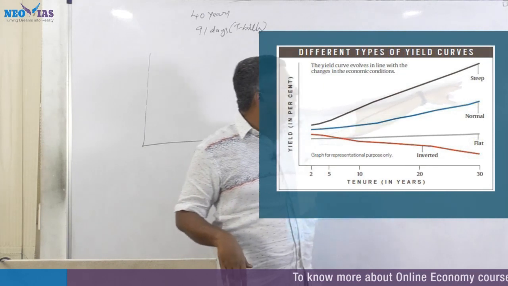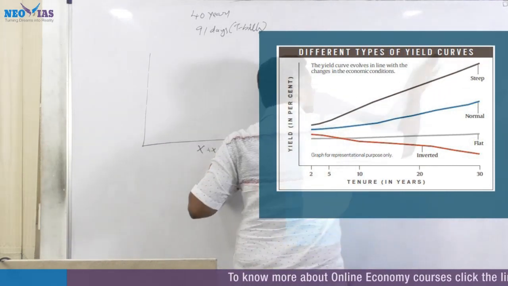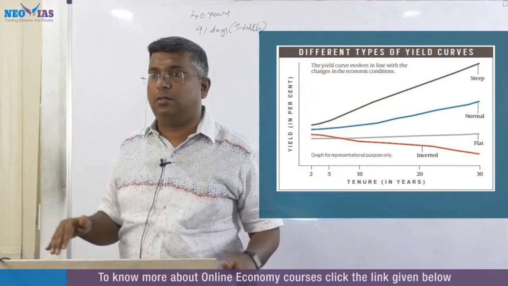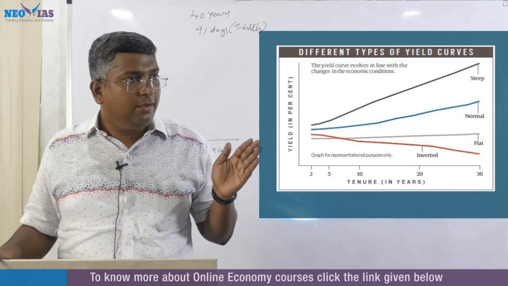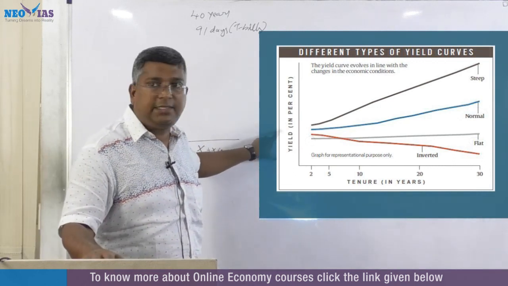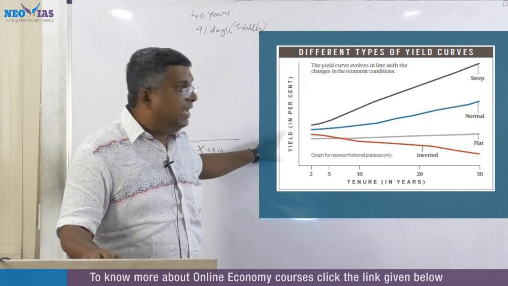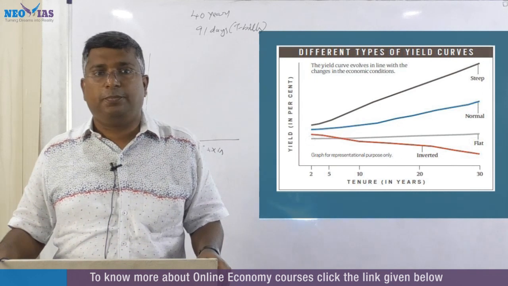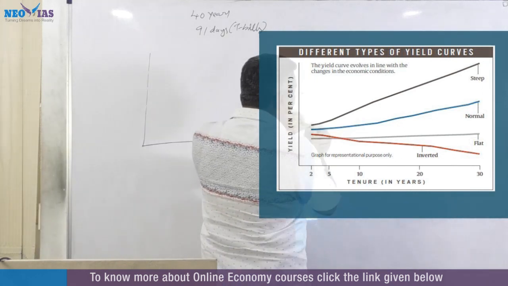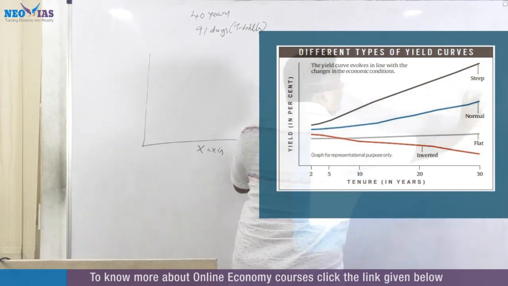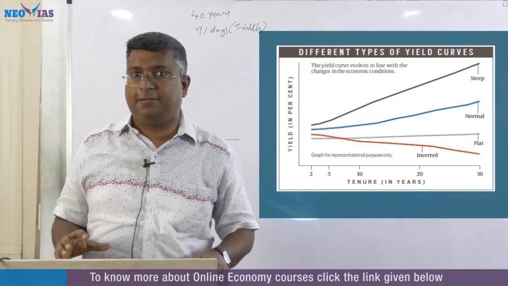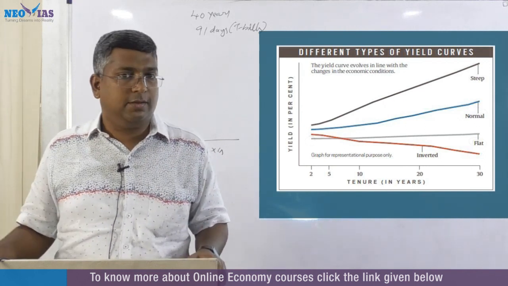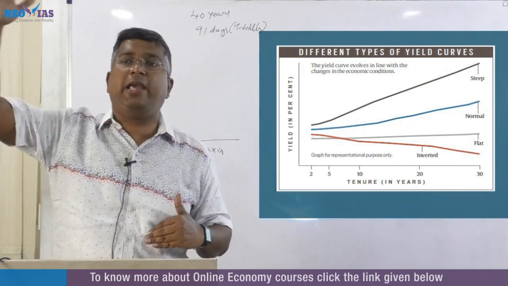Now what is this steep curve? The word itself says it, the curve is steeper. There will be a sudden, steep increase in the yield. And India is facing a steep yield curve. The difference between the shortest and the longest yield is what is called the spread. Between a normal yield curve and a steep yield curve, the spread will be higher. Spread is the difference between the yield of the highest tenure and the shortest tenure.